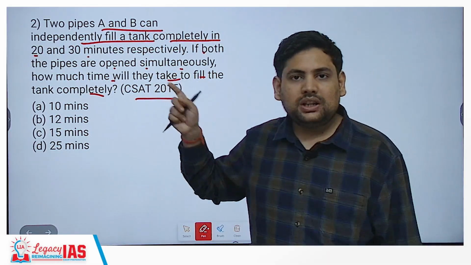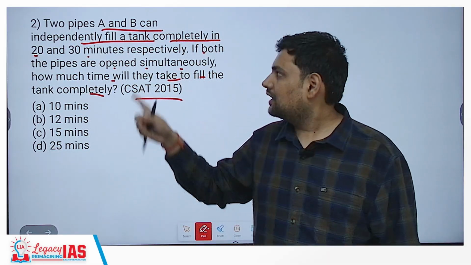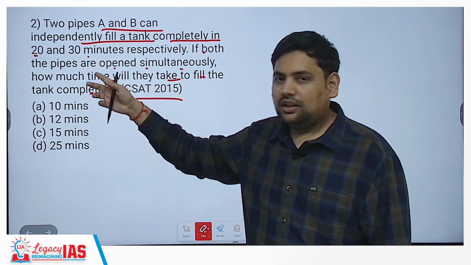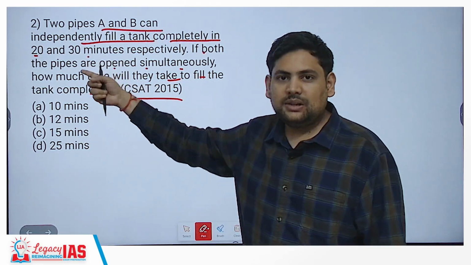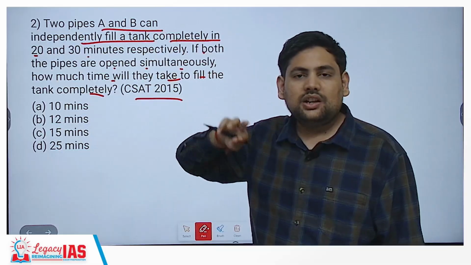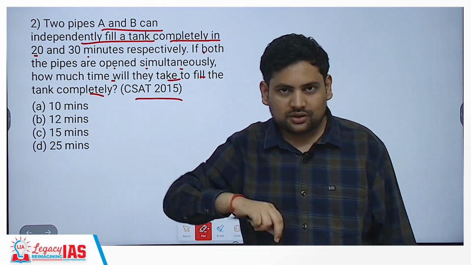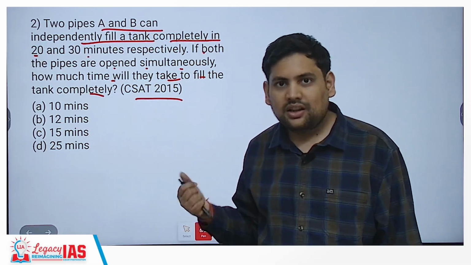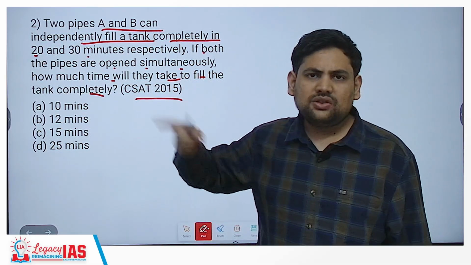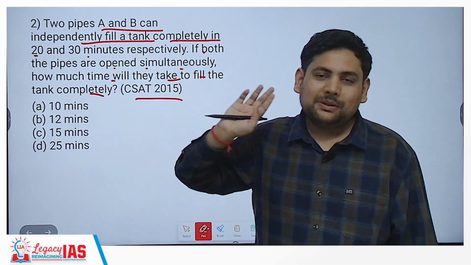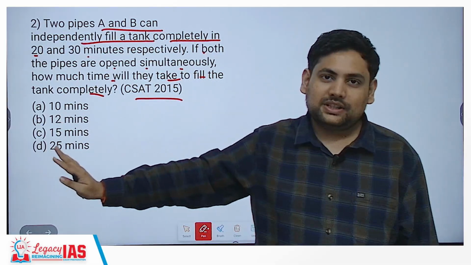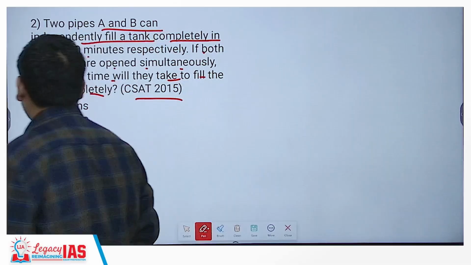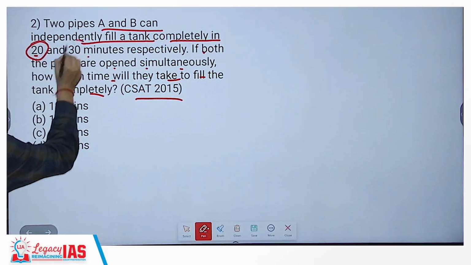Isn't it the same? Like two people can make a tank in 20 minutes and 30 minutes respectively. Now if they both try to make the tank together, in how much time will they complete this? So here, instead of people, you have pipes. People are being changed to pipes, not literally, just in this question. So this is 20, this is 30.